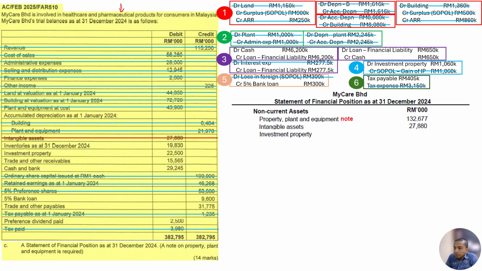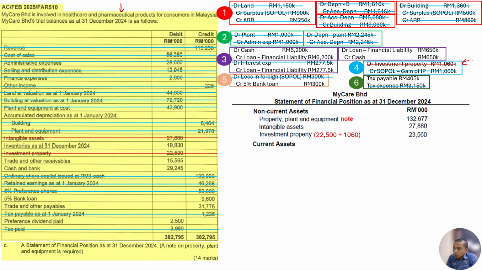investment property that we have, okay, we put it here also. But investment property, we have adjustment. So we just take it from here. And we have adjustment investment property here. Right. Debit means that it is increased, right? So we add 22,500,000 plus 1,060,000. So we total up, we get 23,560,000. Okay. And then we proceed trade, cash, loan, done. For non-current asset is done already.